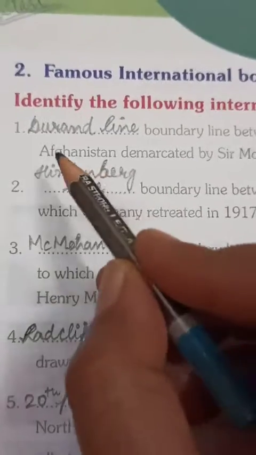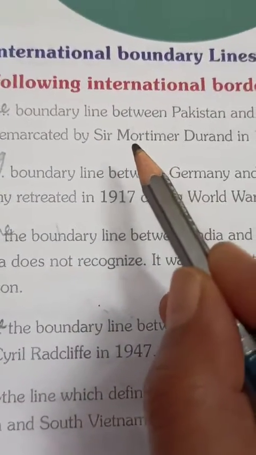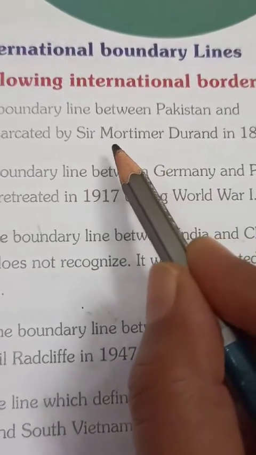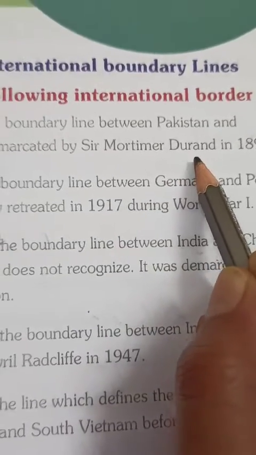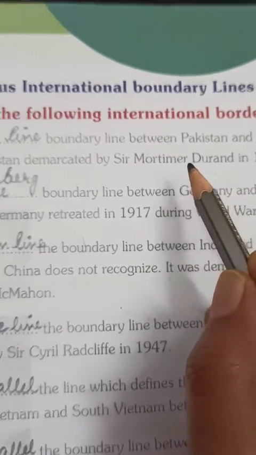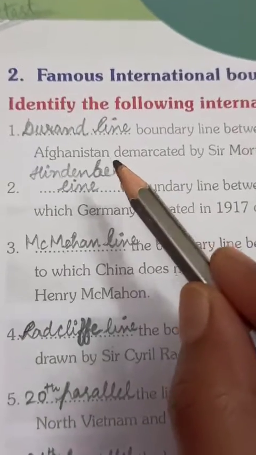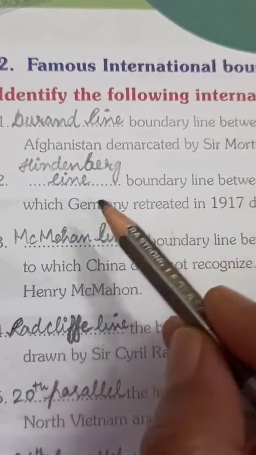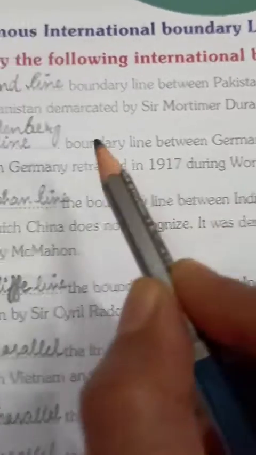Children, this boundary line, the Durand line, is named after this famous person, Sir Mortimer Durand, and because of his name this boundary between Pakistan and Afghanistan is marked as the Durand line. It was marked in 1896.